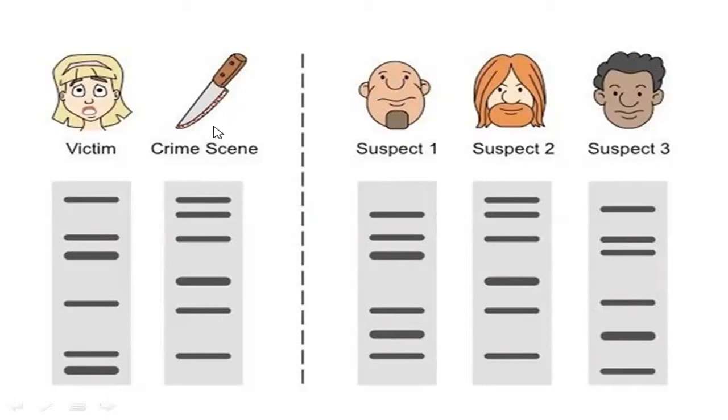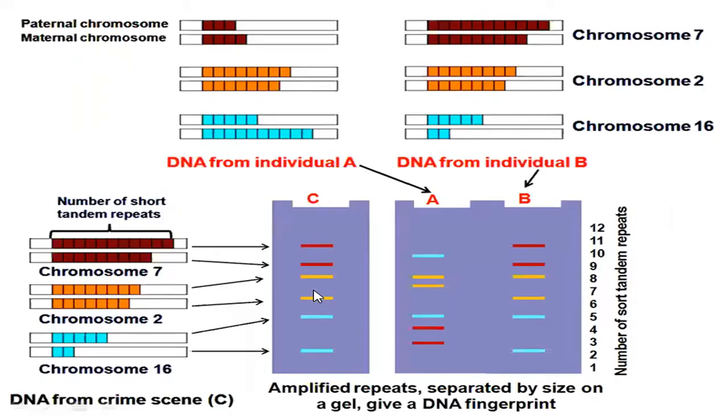Yes, you can see the crime scene and the suspect too, where the tandem repeats are similar. So this is also one of the uses of it. And here you can observe they have given the paternal and maternal chromosome, and you can see the number of units. So in the paternal, 1, 2, 3, and from the maternal chromosome you can see 4. So chromosome 7 is 3 and 4. The red line, you can see this chromosome 7 is 3 and 4.